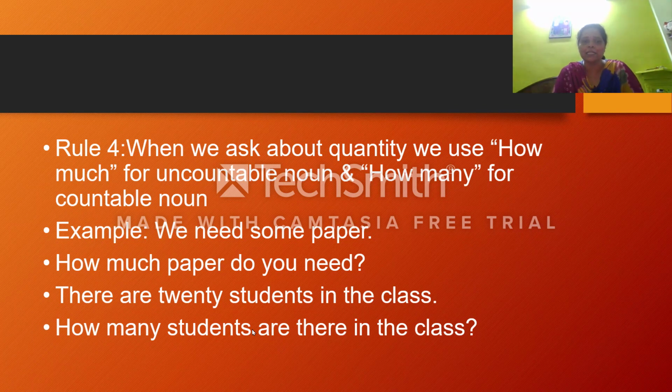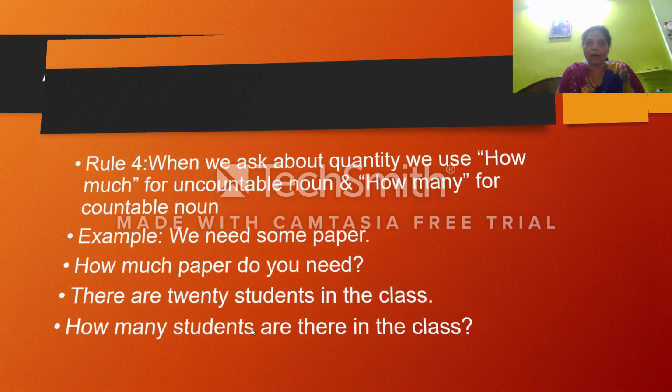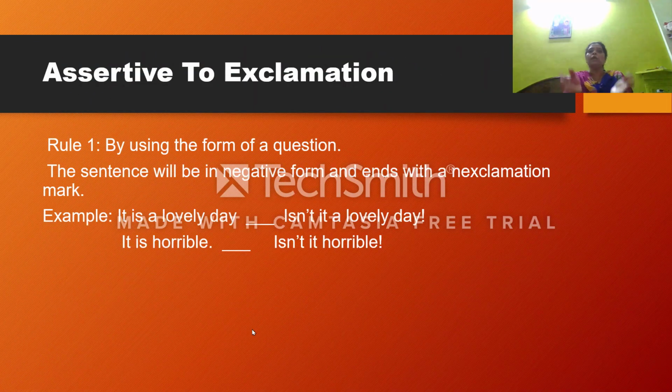Now the second sentence, there are 20 students in the class. So कितने students class में हैं? How many students are there in the class? Why am I putting "are" here? Because in the assertive sentence "are" is there, so we are putting "are" here. Is that clear? Done.